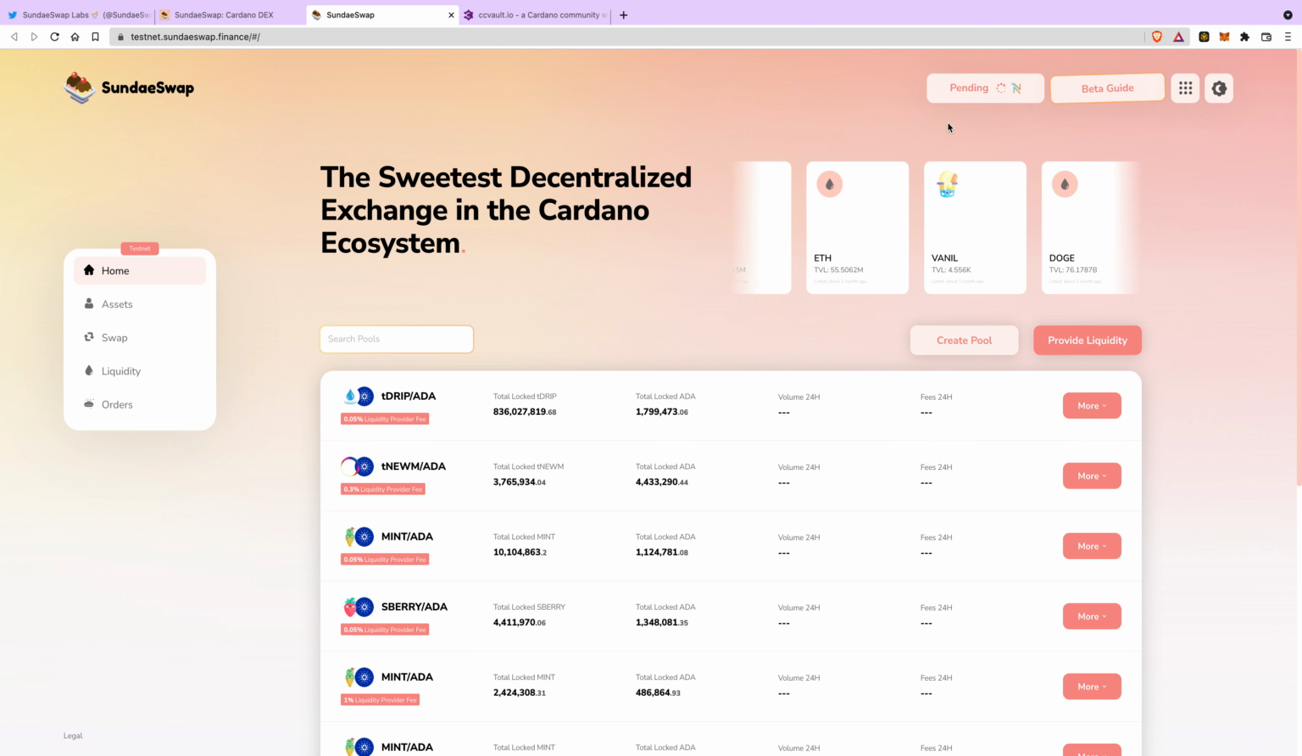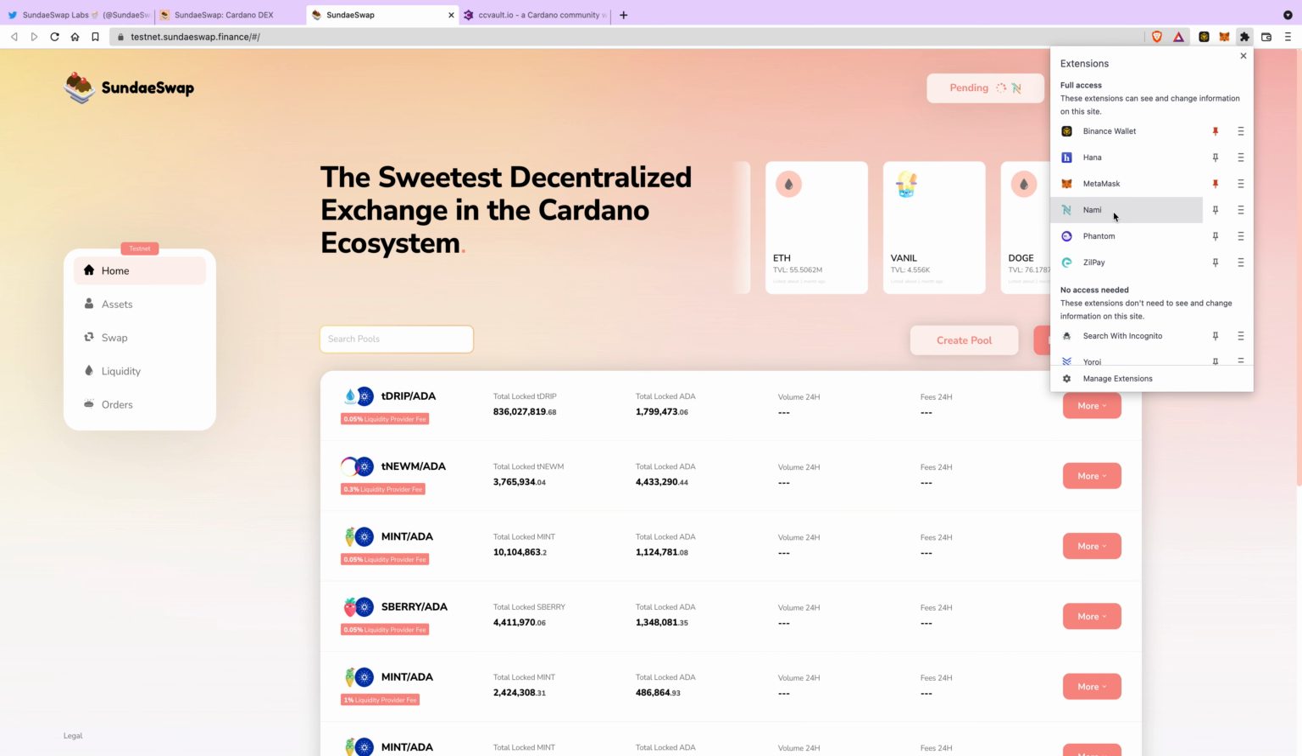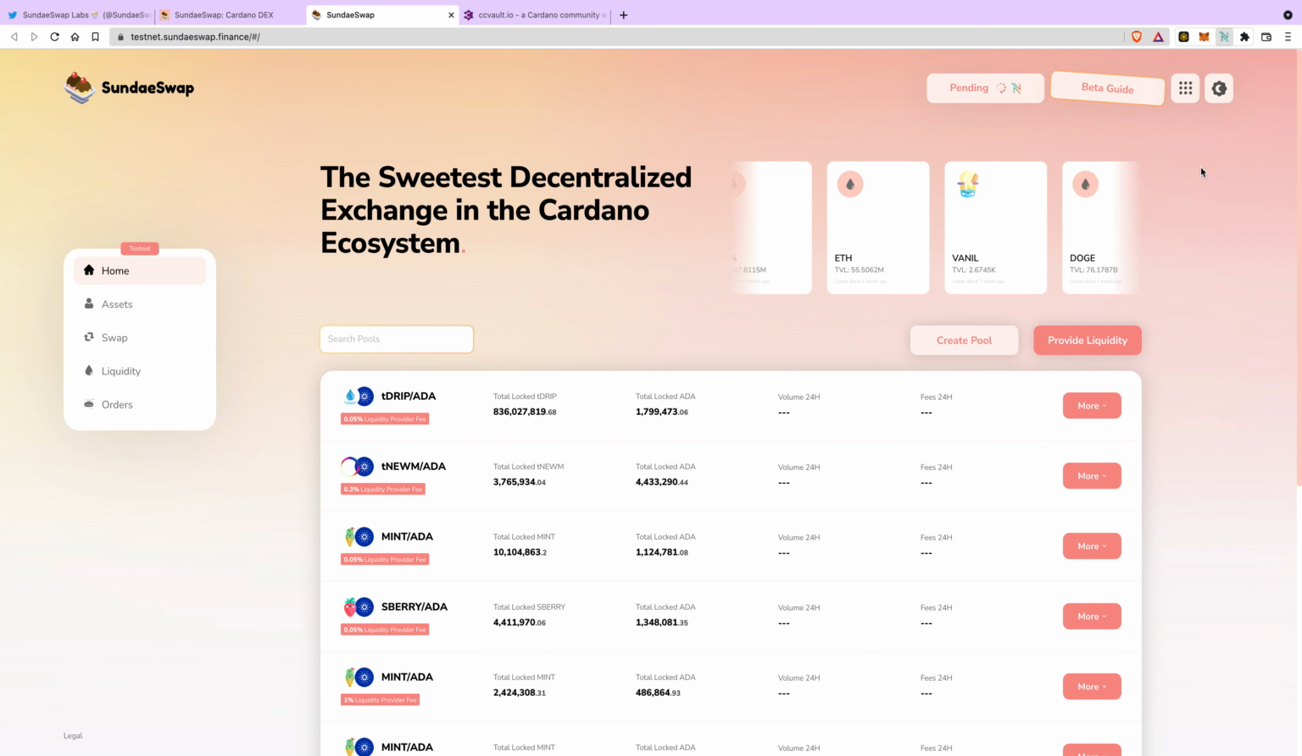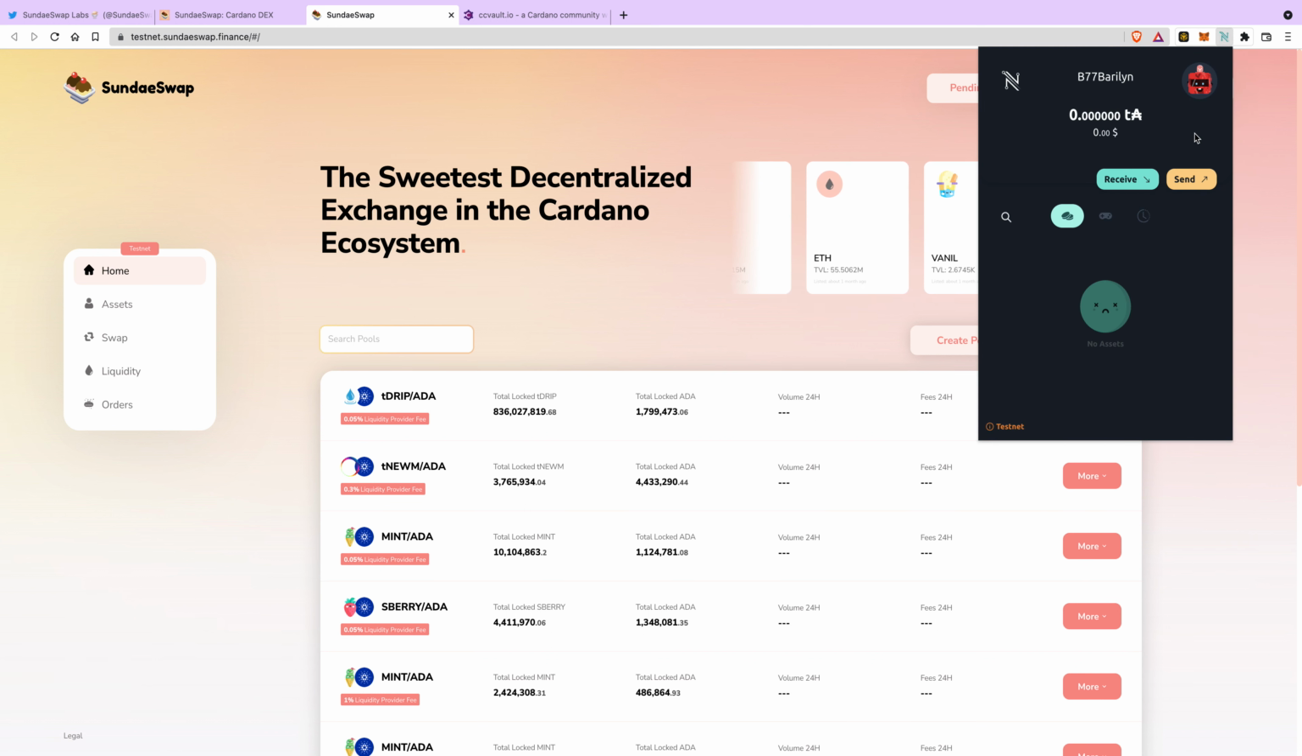Let's see if that worked. It says pending. Basically what you had to do was get this as an extension, the NAMI wallet, and it kind of looks like this. I didn't have anything in here. I registered for the wallet, and I had no assets.